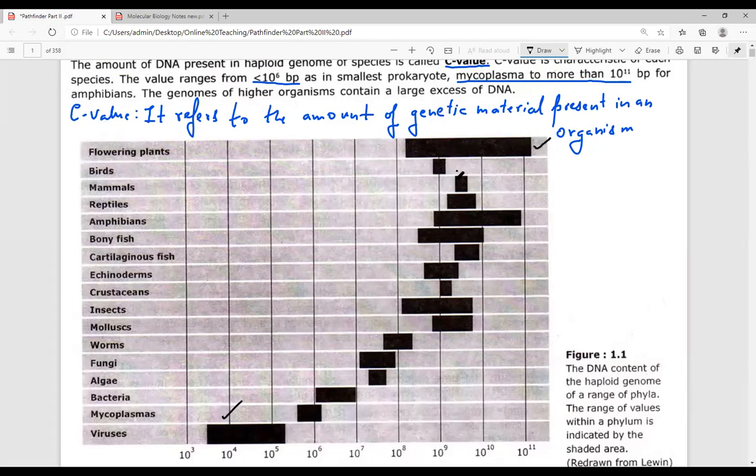No, mammals have a very limited value for their genomic DNA. That is the limited value of complexity. It lies only in this particular region, whereas there are other organisms which have a much larger DNA molecule. So there the DNA content is greatly altered. The DNA content of the haploid genome is shown here in different ranges. The range of values for a phylum is indicated by the shaded region. These are the different values that have been indicated for the phylum.